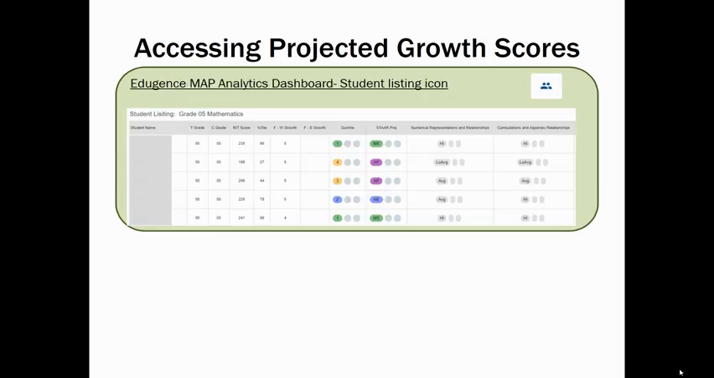You can also access a student's projected growth on the EdGence MAP Analytics dashboard. Click on Analytics on the far right in EdGence, then select MAP. There are many reports in the MAP dashboard, and in several of these reports you'll see an icon with two blue people. Anywhere where you see that icon, click on the two blue people to see the student listing. This listing will show your student's most recent MAP test event, as well as how much growth is projected from fall to winter or from fall to spring.